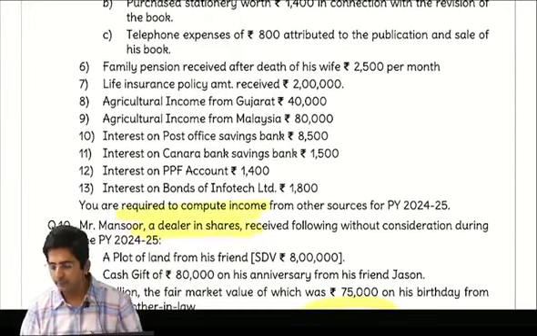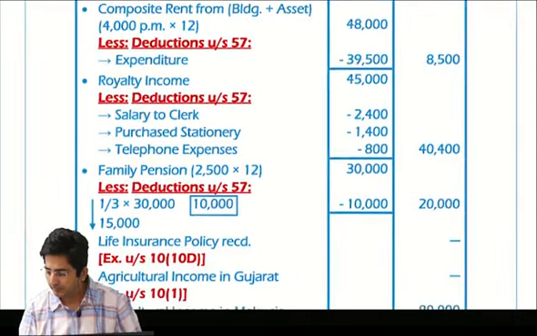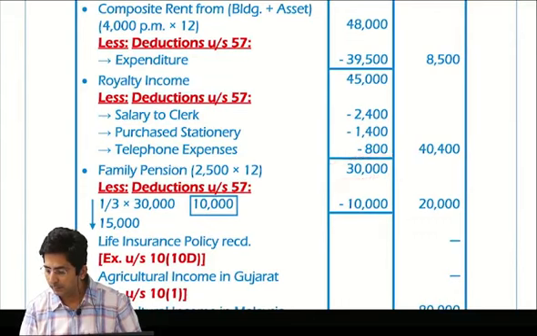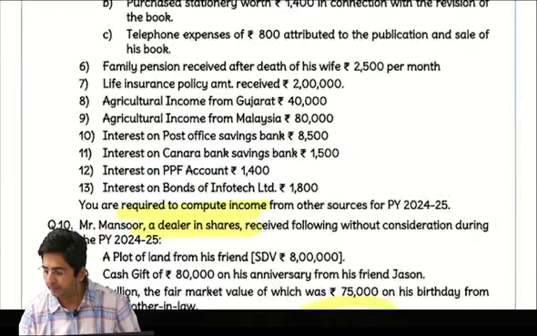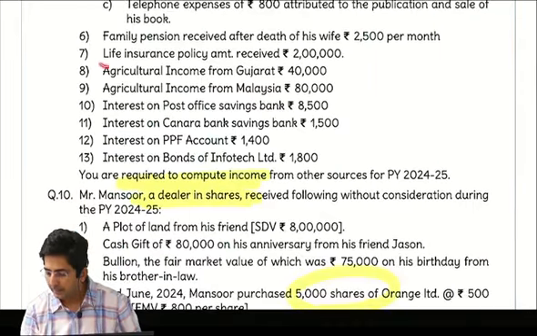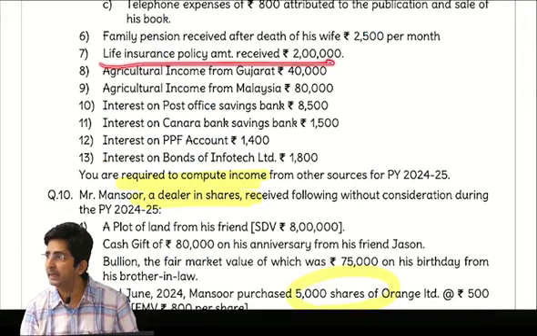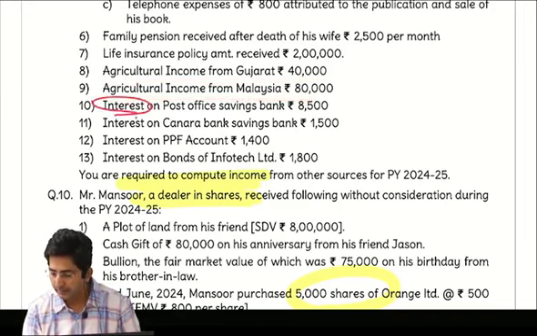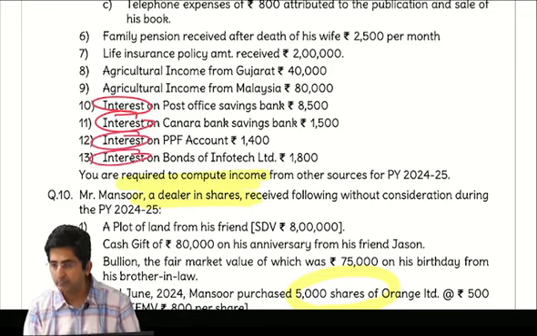Family pension. In the inner column you will write 30,000, less deduction under section 57, which is one third or 15,000, whichever is less, so one third is 10,000. Outer column 20,000. Then life insurance amount received, exempt under 10(10D). Agriculture income from Gujarat, it is in India, exempt under 10(1). Malaysia, foreign country, taxable. Then do one thing: circle interest, interest, interest, interest.